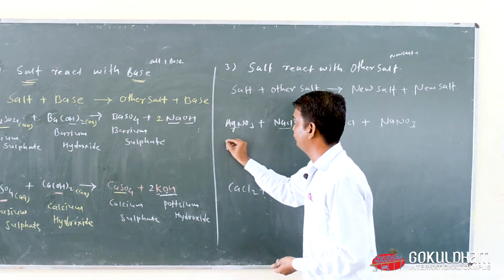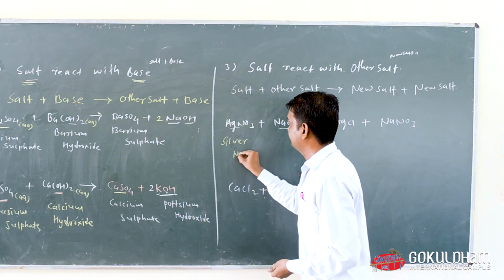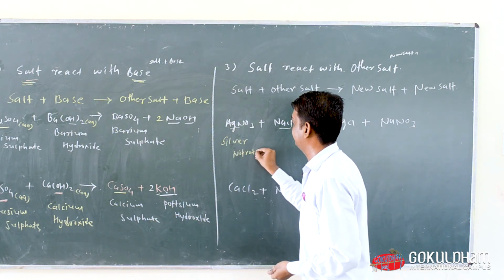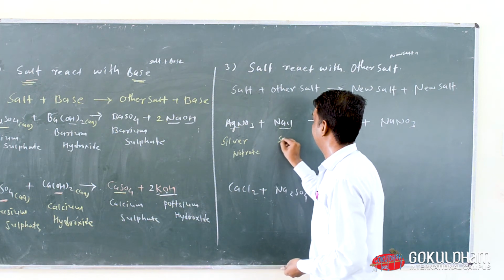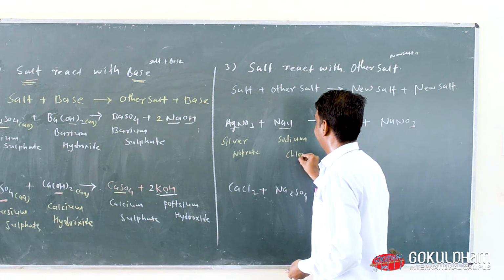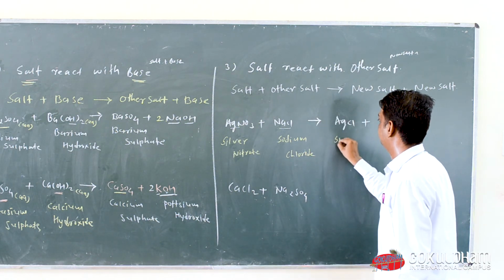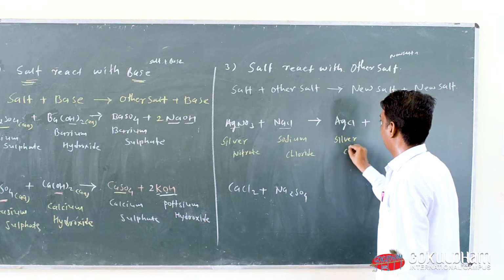This one is known as silver nitrate. This one is known as sodium chloride. Silver chloride.